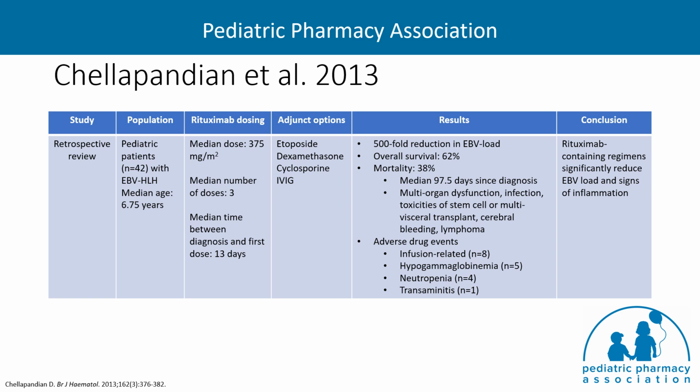A retrospective review in 42 pediatric patients with EBV-associated HLH who received treatment with rituximab-containing regimens was conducted. The median dose was 375 milligrams per meter squared for 3 doses. Treatment was associated with a 500-fold reduction in the EBV load and overall survival of 62%. Infusion-related toxicities were the most commonly reported adverse events. Thus, when combined with conventional HLH-directed therapies, rituximab improved symptoms, reduced viral loads, and diminished inflammation.